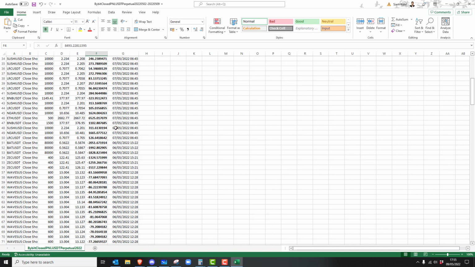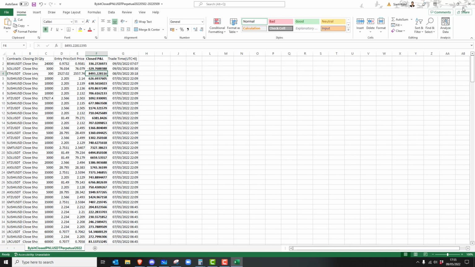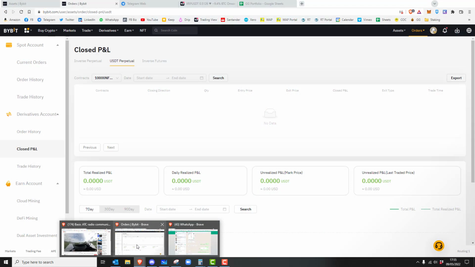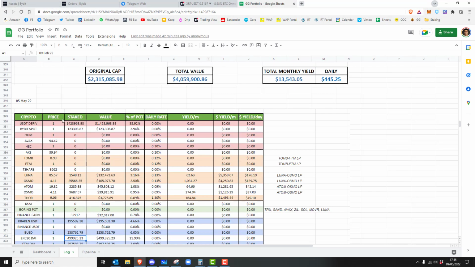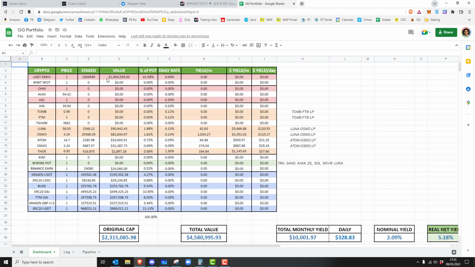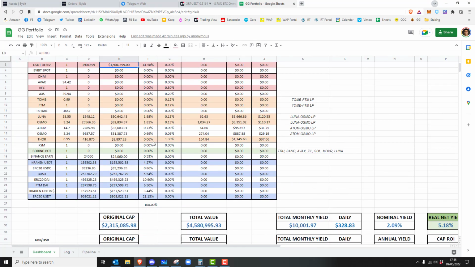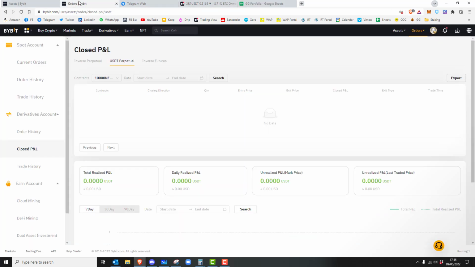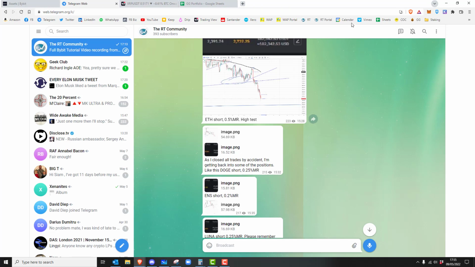So there is something wrong with this reporting, which is why I do everything manually. I have my own manual spreadsheet, and I just keep updating all of this. So yeah, it's rather frustrating, but it's something that I think is worth sharing.